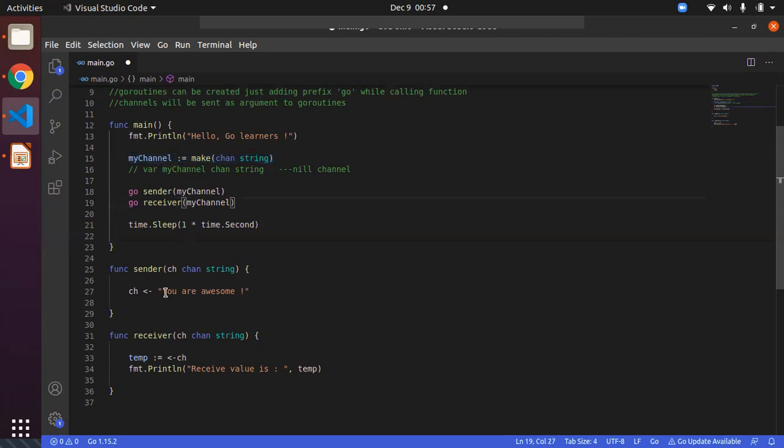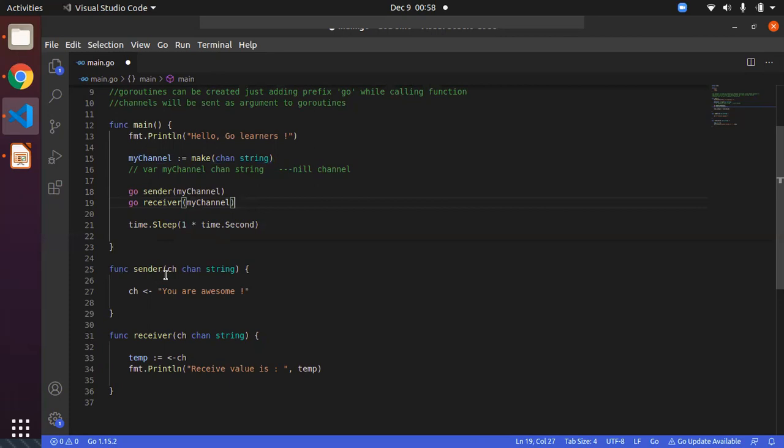Then we jump to the Go center method. By seeing the prefix Go and the function, you can clearly identify this is a Go routine. So this will act like a Go routine. However, what is the implementation for the center method? You can come below to line number 25.